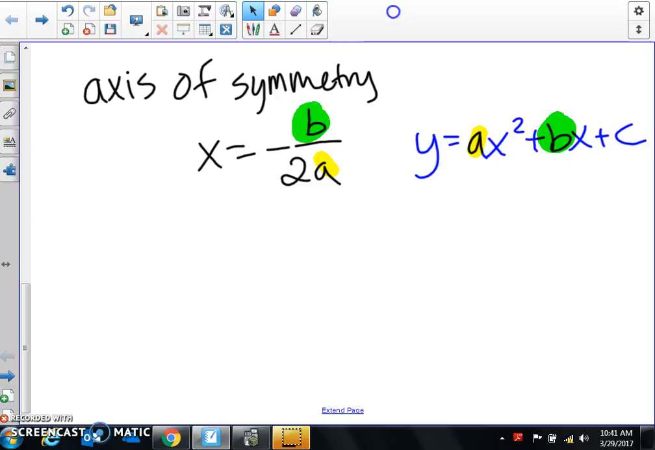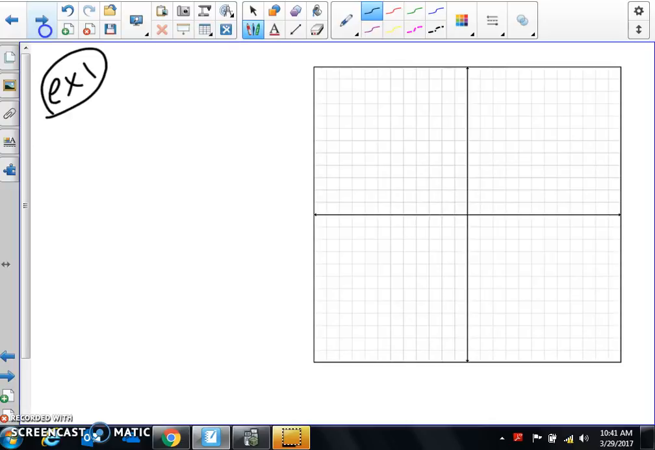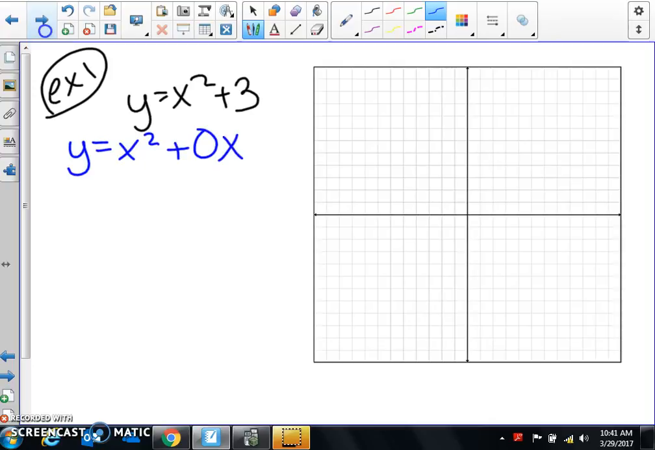All right, so if you don't have your calculator, please grab that because that's a biggie for this. So example number 1, y equals x squared plus 3. Yes, that is a quadratic. We're going to go ahead and rewrite it as y equals x squared. There's no x, so that's really just a plus 0x and then plus 3. And of course, that's a 1, right, if the coefficient's not there.